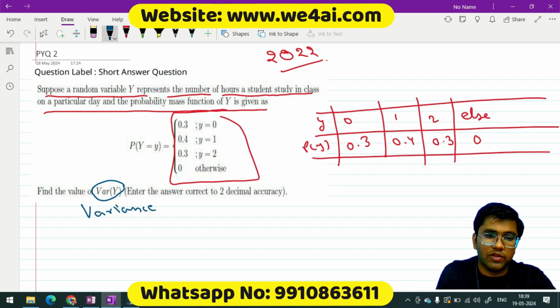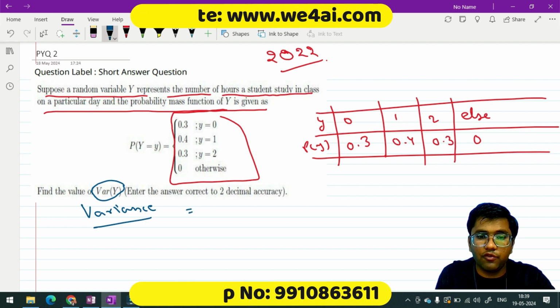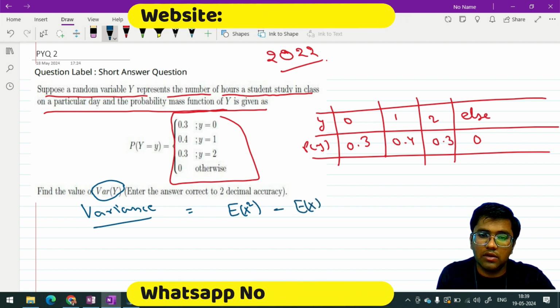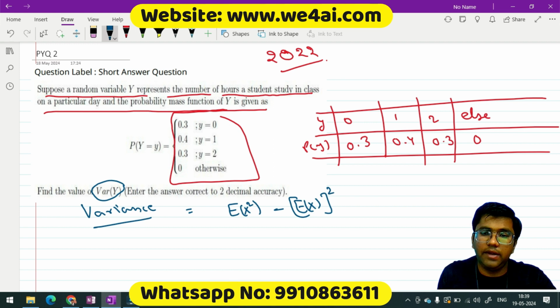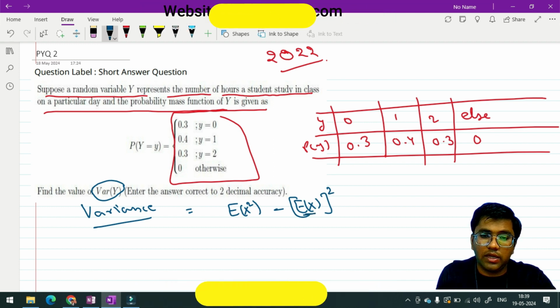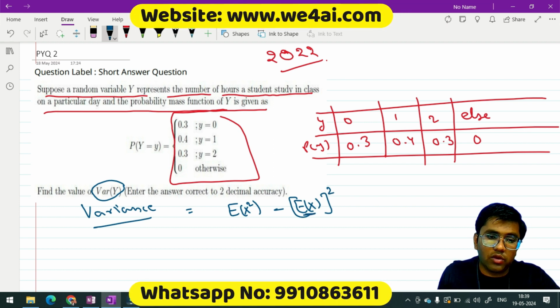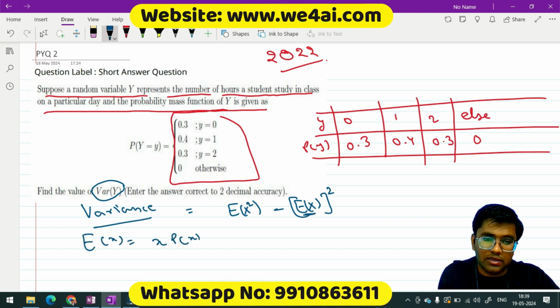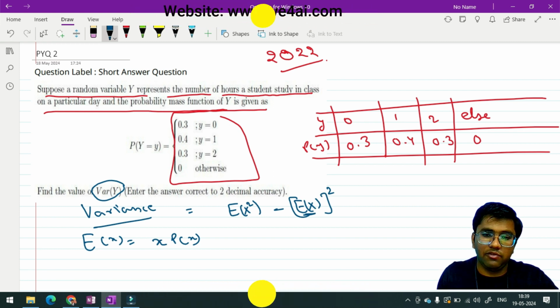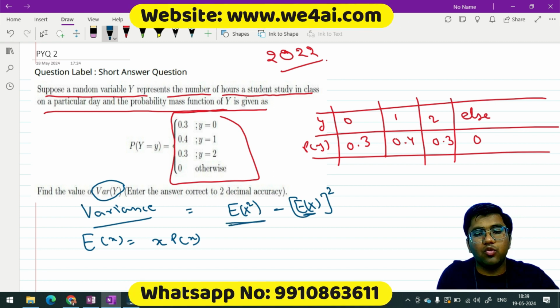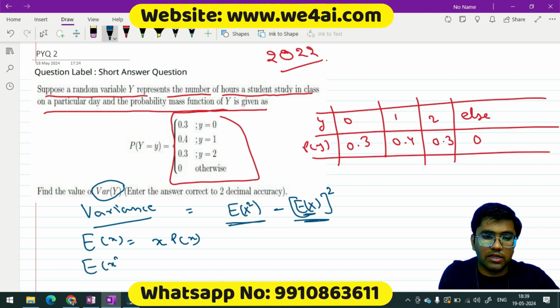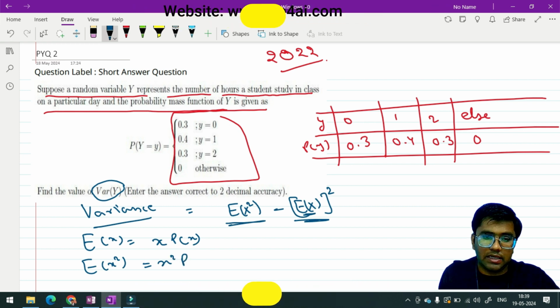Okay, so how do we calculate variance? For variance we'll have to calculate E[X²] minus (E[X]) whole squared, right? E[X] is the expectation value. How can we compute expectation? Expectation can be computed by Σ x p(x). Here it's y, so it's going to be Σ y p(y). So we have to calculate two terms, E[X] and E[X²]. And E[X²] would be Σ x² p(x), right?